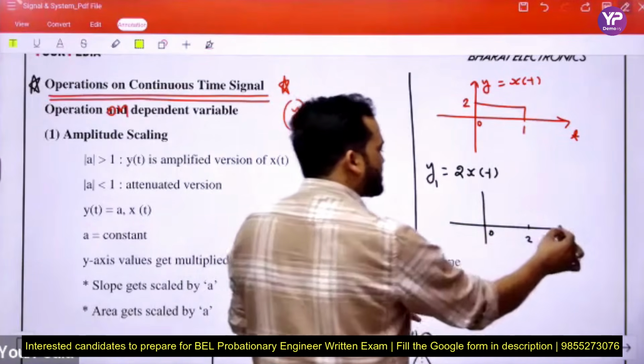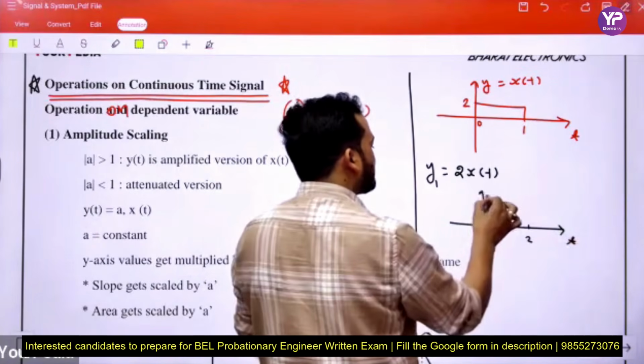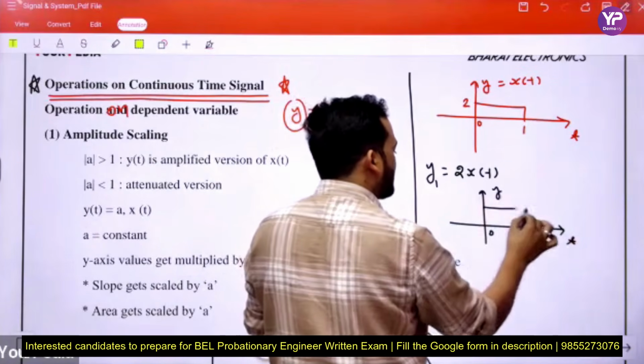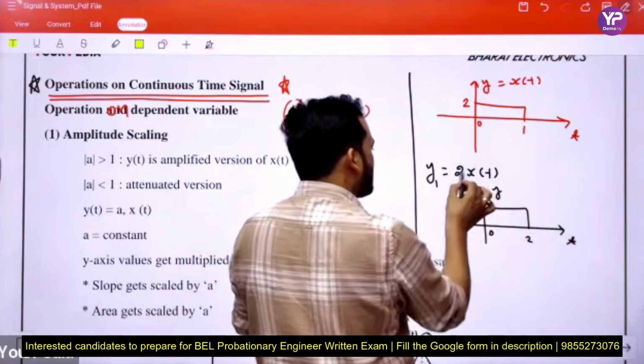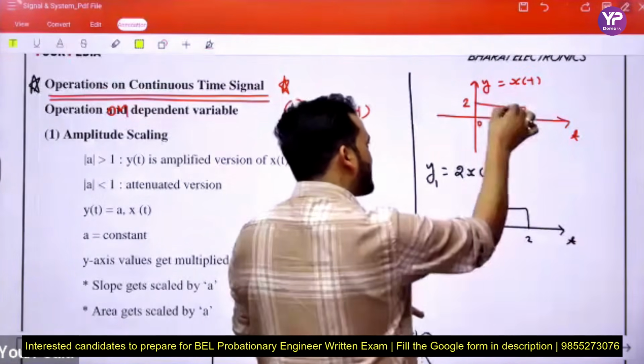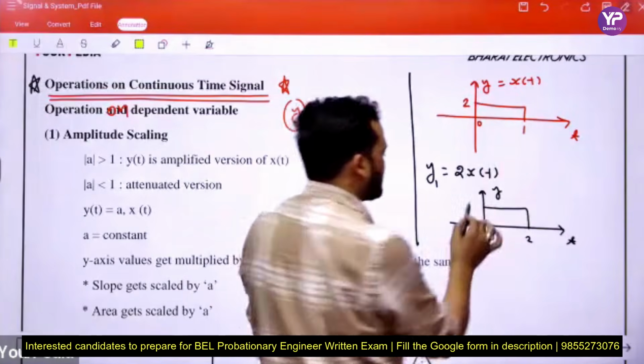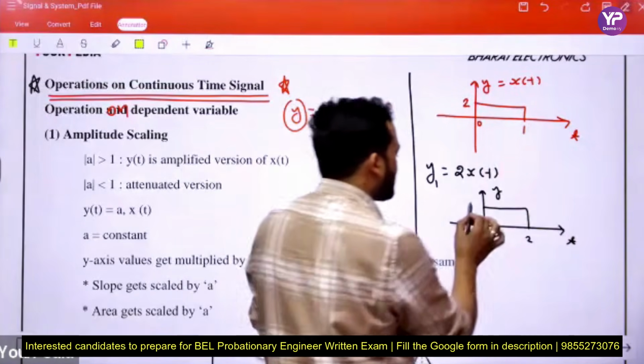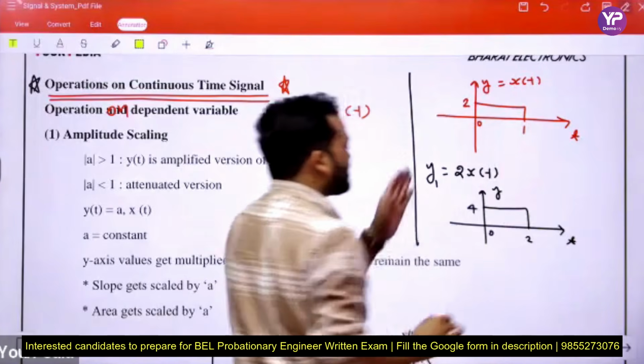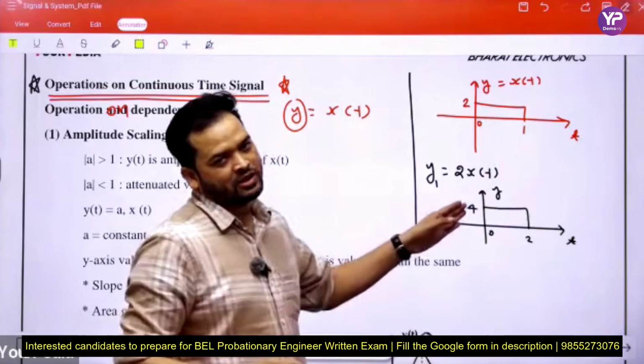On the time axis, the values are the same. The value on the y-axis becomes multiplied by 2, so we multiply all the values on the y-axis by the same scalar. This is the meaning of amplitude scaling.